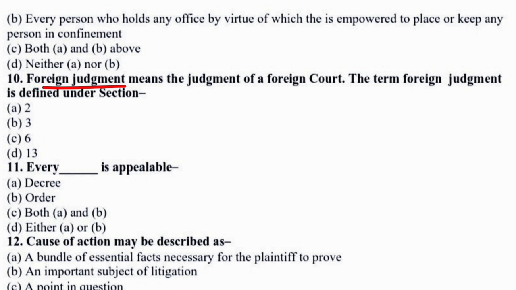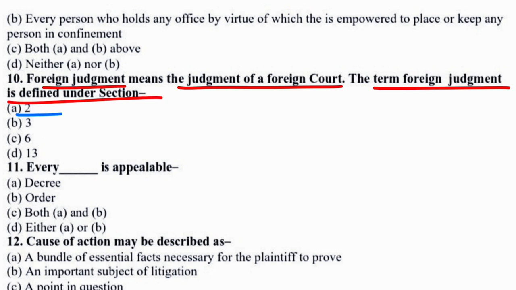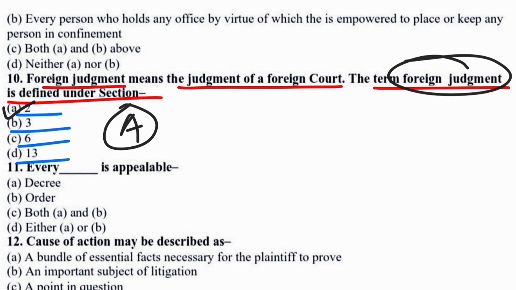Question is: foreign judgment means the judgment of a foreign court. The term foreign judgment is defined under which section of the following? Option A Section 2, option B Section 3, option C Section 6, option D Section 13. So the correct option would be option A, that means under Section 2. Foreign judgment means the judgment of a foreign court. The term foreign judgment has been defined under Section 2 of the CPC.